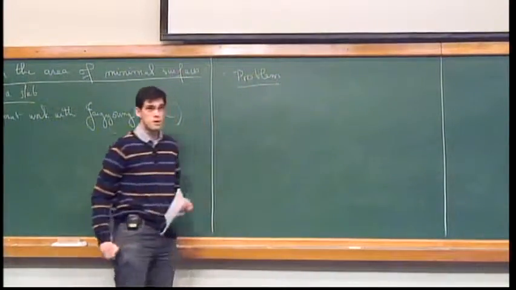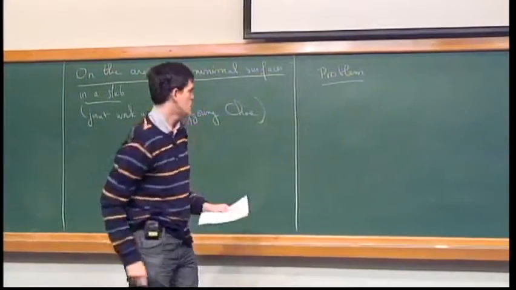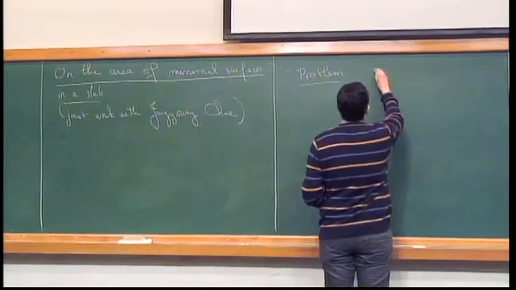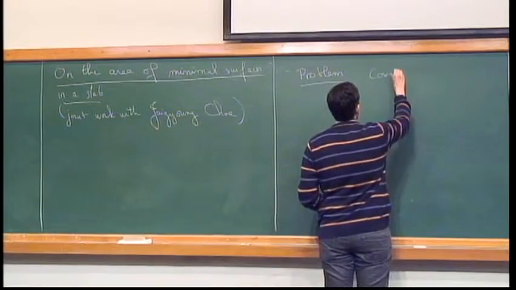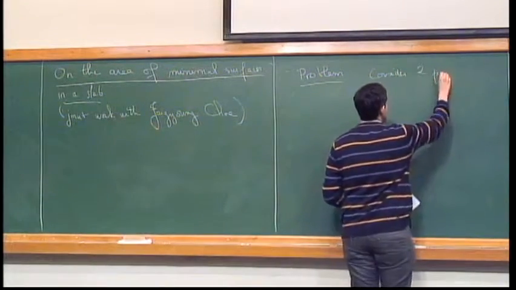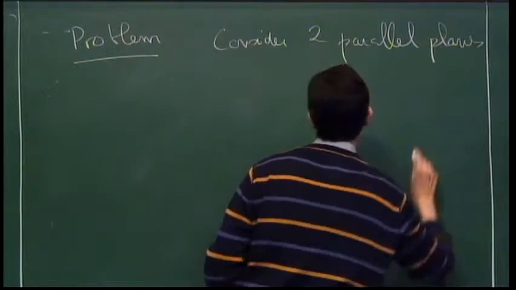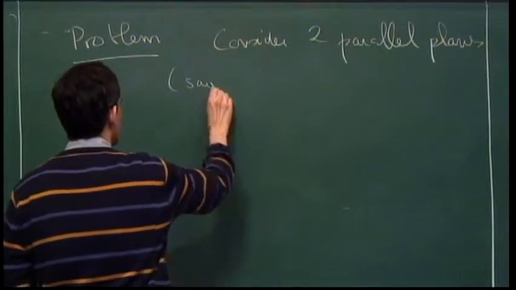So it will be about minimal surfaces in Euclidean space, and I will consider a slab, that is, consider two parallel planes, say horizontal in R3.